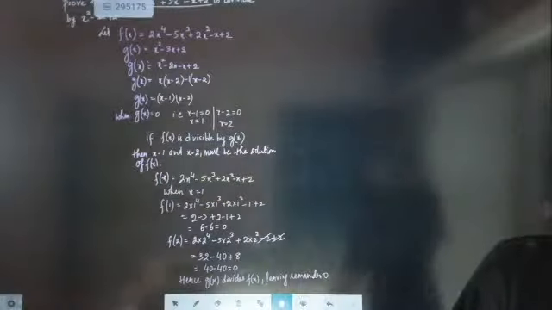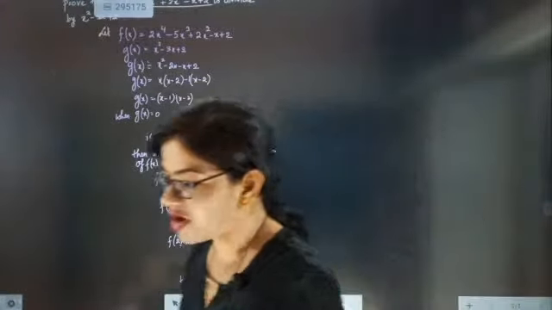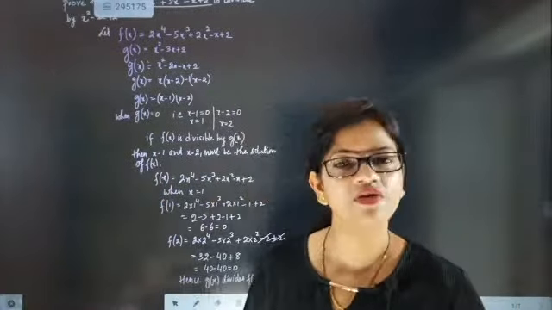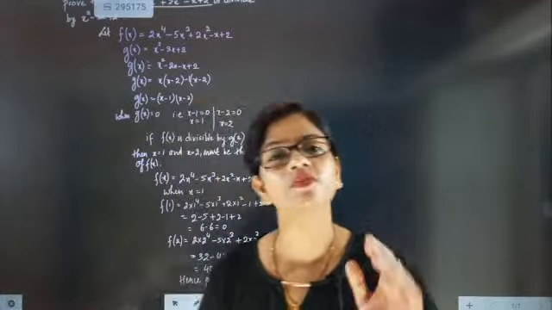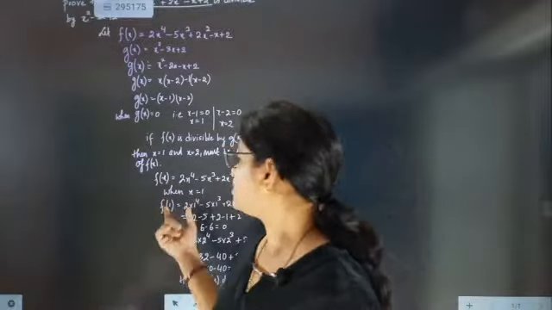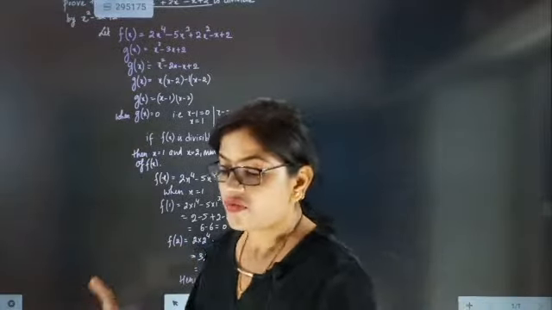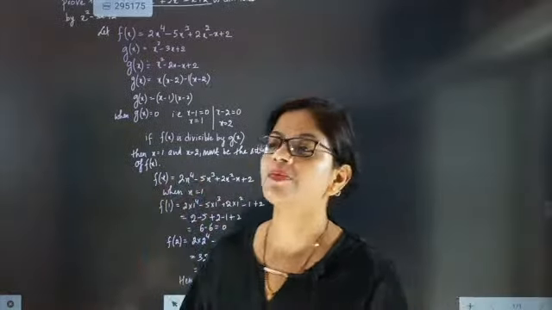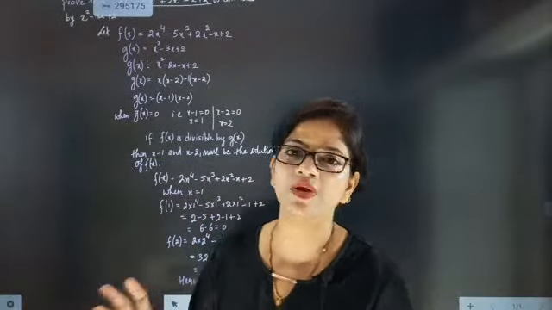We have done f of x and then g of x. First, we got the factors of g of x, we made the factor equal to 0, and whatever solution we got, we said that if this solution satisfies f of x, that means f of x is exactly divisible by g of x.